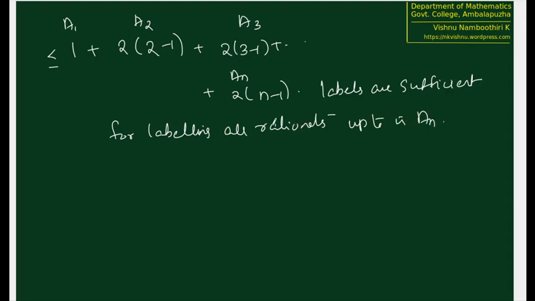Therefore, this number is actually a finite number: 1 plus 2 into 2 minus 1 plus 2 into 3 minus 1 plus etc., 2 into n minus 1. We don't actually require this many natural numbers, something less than that. But this many natural numbers are definitely there because the number of natural numbers is infinite, number of labels are infinite, and for labeling up to A_n, we require only this many natural numbers. Therefore, definitely every element in A_n also will get a label.